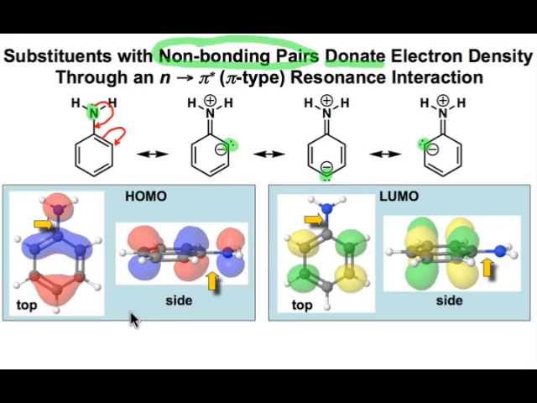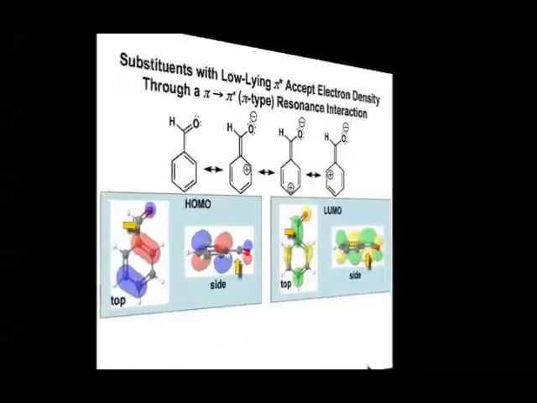And when we look at the highest occupied molecular orbital, we see that there's an interaction between the substituent and the pi system, and we notice that there's a large coefficient of electron density on those two atoms as well as on this atom. But notice the smaller amounts of electron density that are on these two atoms. And so you should see a consistent picture between the highest occupied molecular orbital and the places where the electron density is greatest and these resonance contributors. Electron-donating substituents have their greatest influence on the HOMO and have very little interaction with the LUMO, but that's just the opposite of what we see with electron-withdrawing substituents.